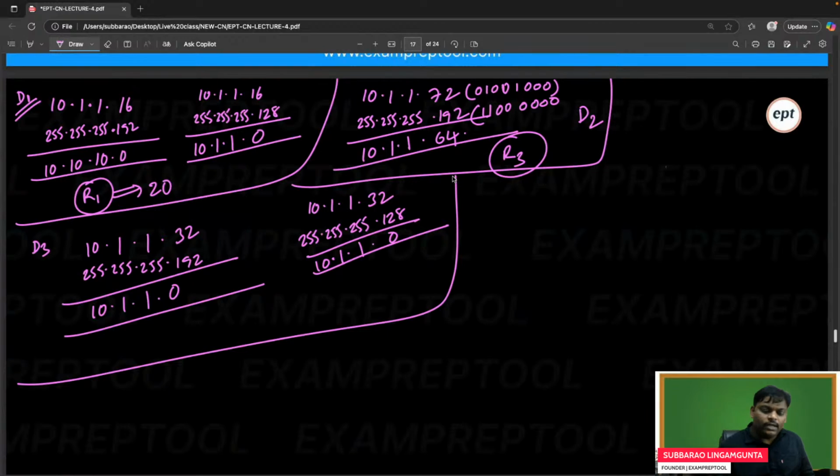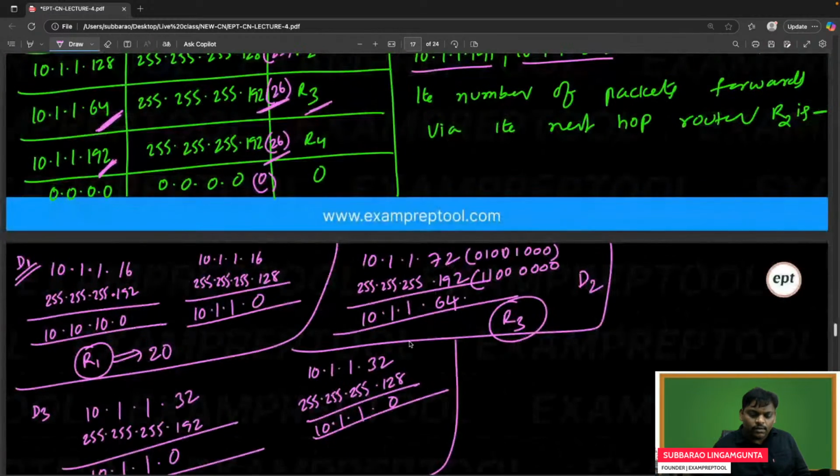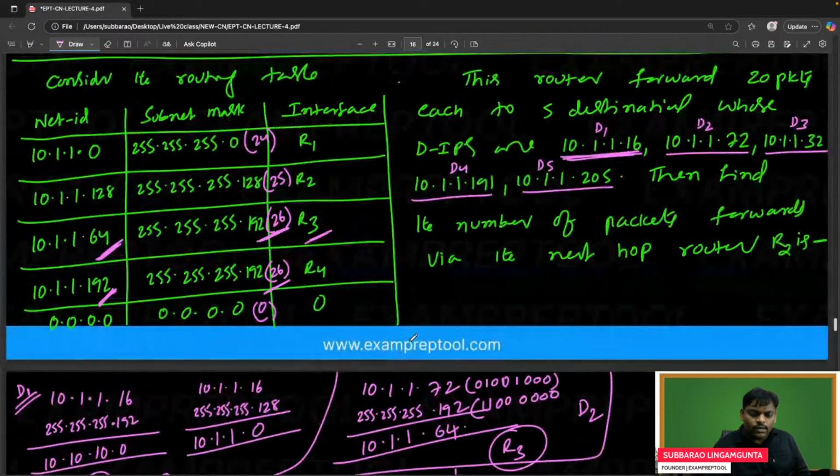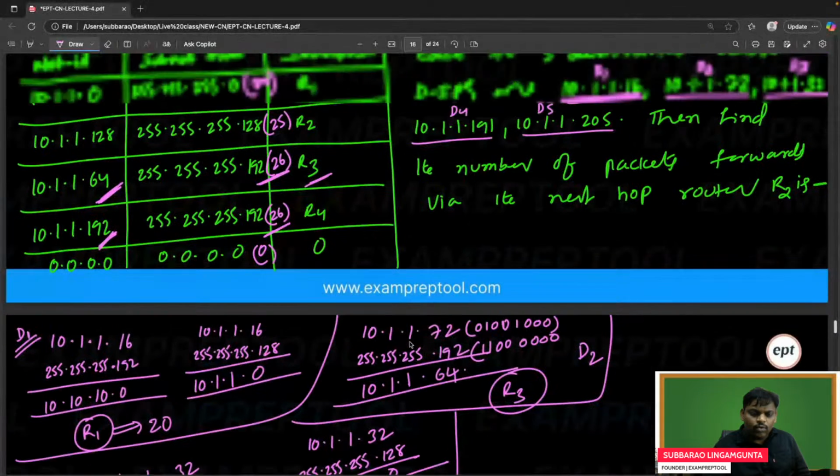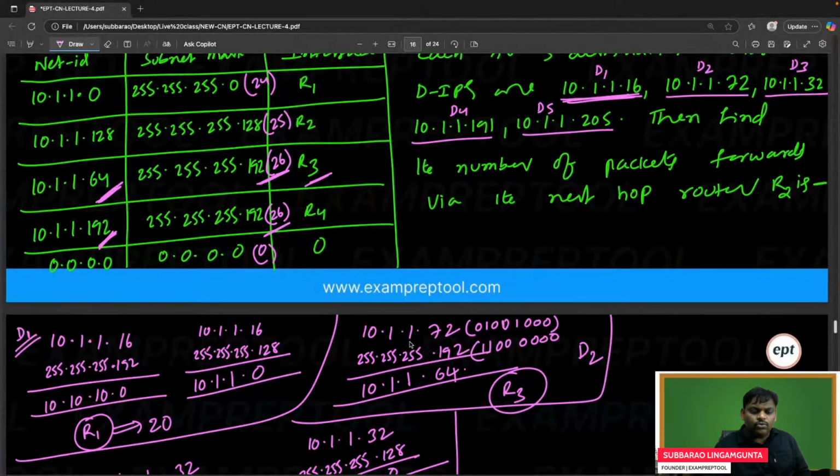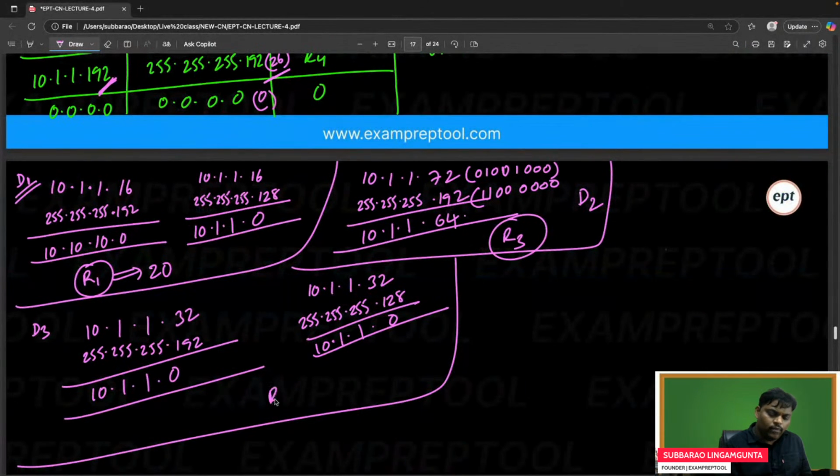So remember, D3 will go to which place? In my opinion, D3 will go to R1. Verify if you want. D3 is also over. Let's go to D4. Everyone try to understand what D4 is.